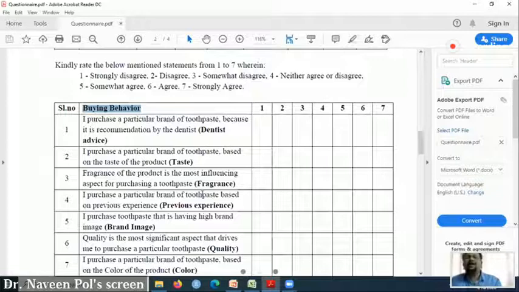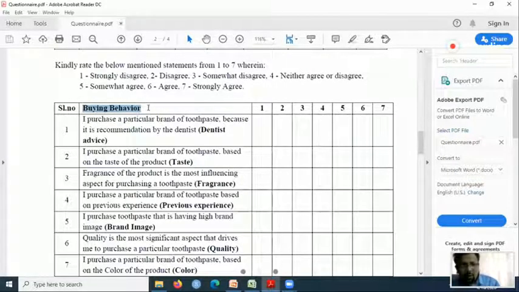You understand the concept that here this is a variable or else a construct. This is normally called a construct. It cannot be measured directly. Don't think that buying behavior overall cannot be measured. Nothing like that in this particular research. It has nothing to do with the analytical part.